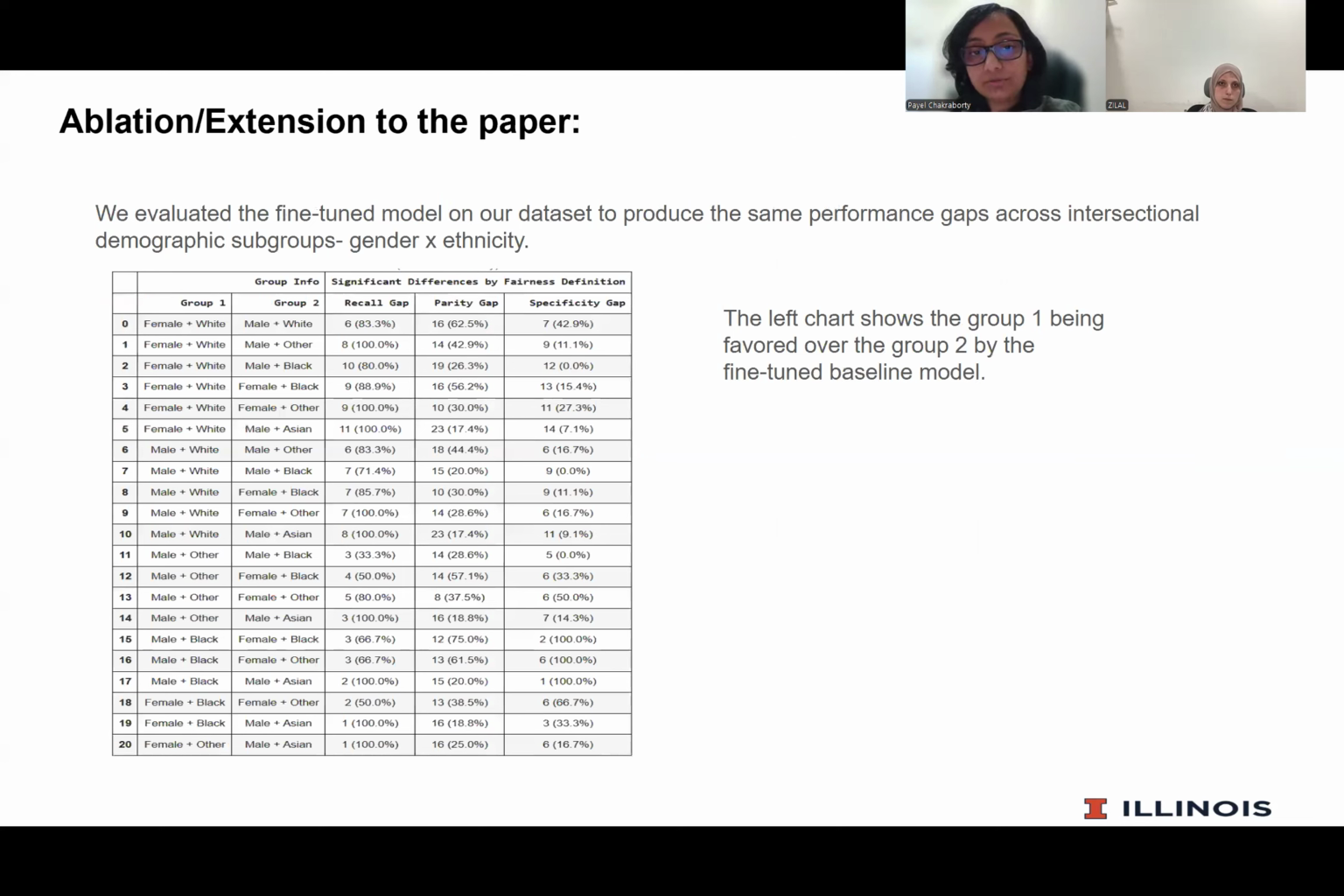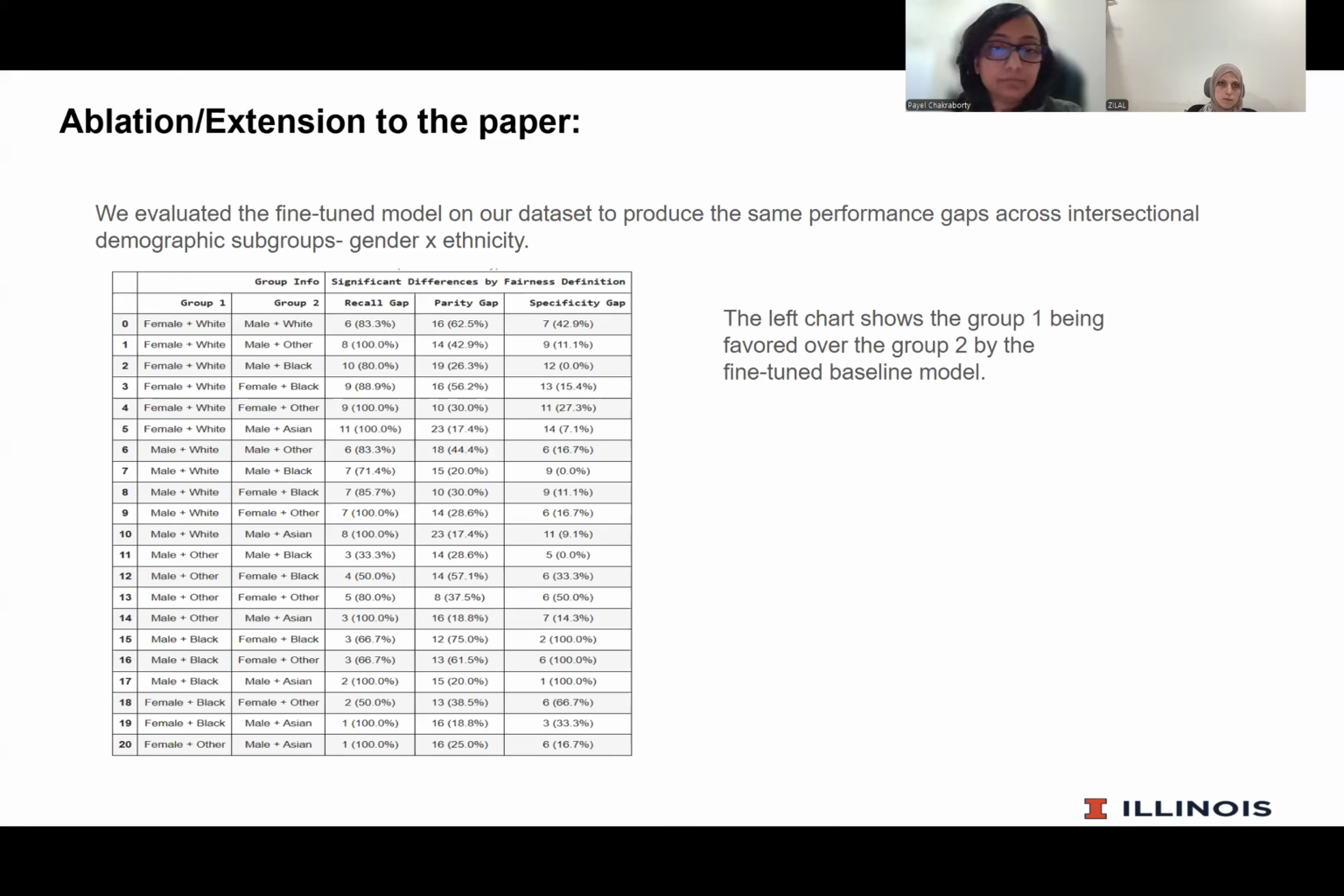Next, as an extension to the reproducibility scope, we calculated the same performance gaps across intersectional demographic subgroups, that is, gender and ethnicity. So we have two groups here, group 1 and group 2, each one a combination of gender and ethnicity. And here it's shown that group 1 is the one that is favored over group 2.